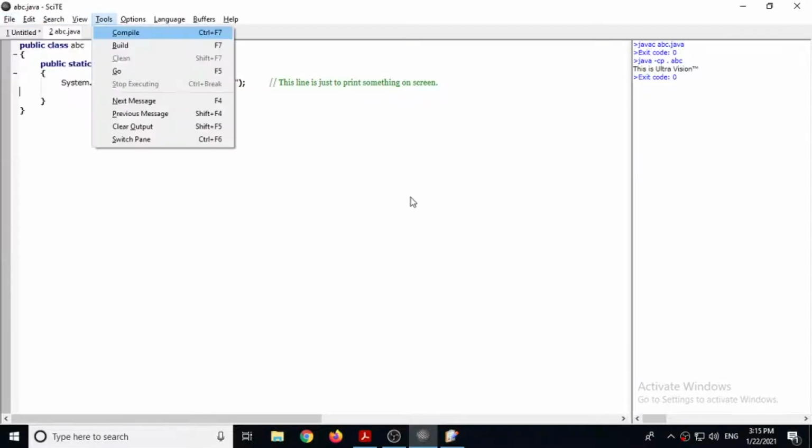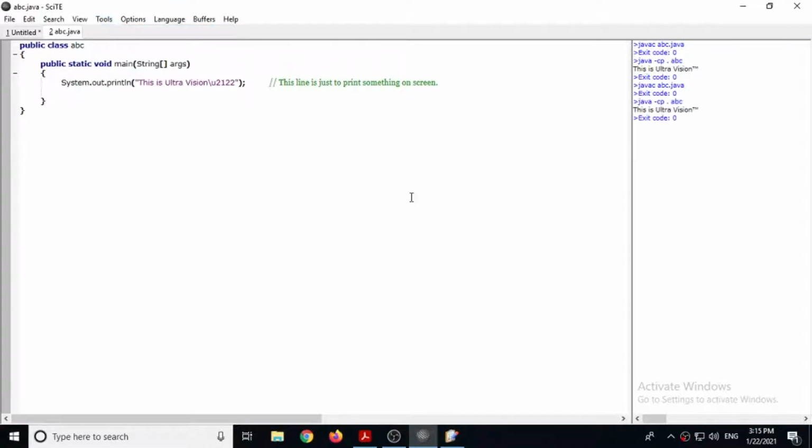File save, tools compile, tools go. So there is no effect of comment on program's output. This is just for our understanding, and it can be seen inside source code only. When you convert it into object code, the comments are not there. So this is single line comment.